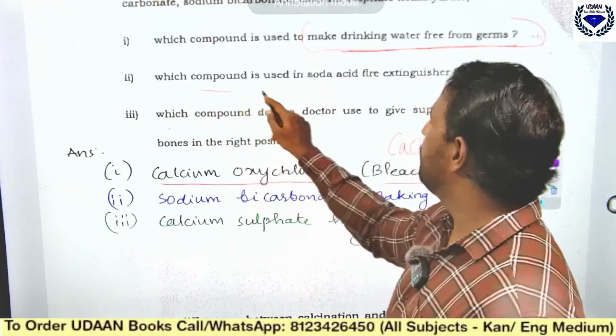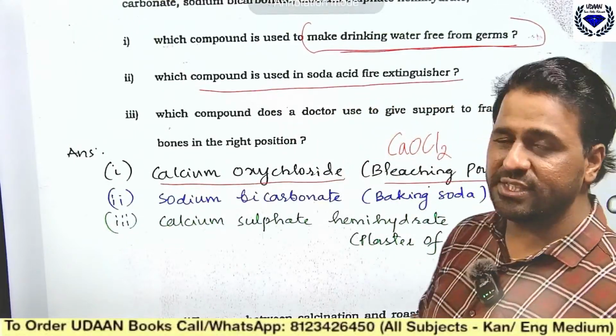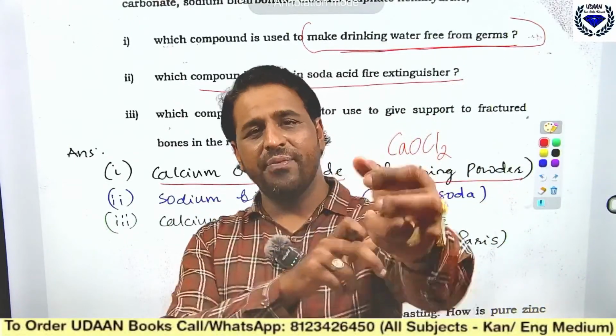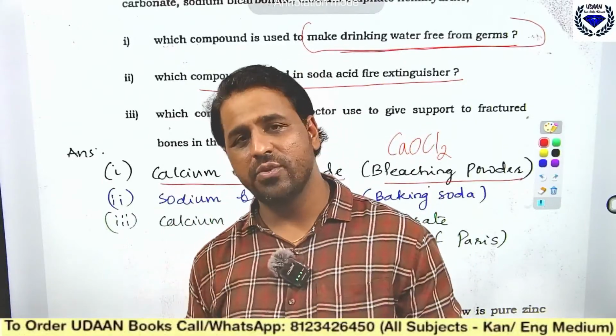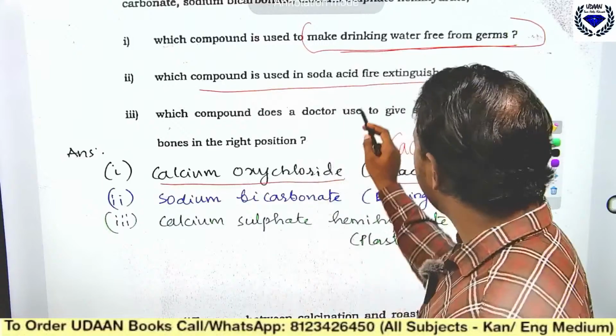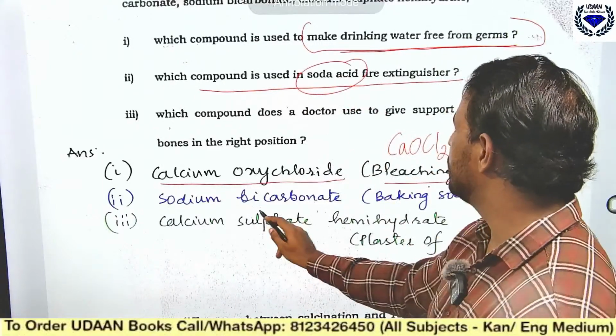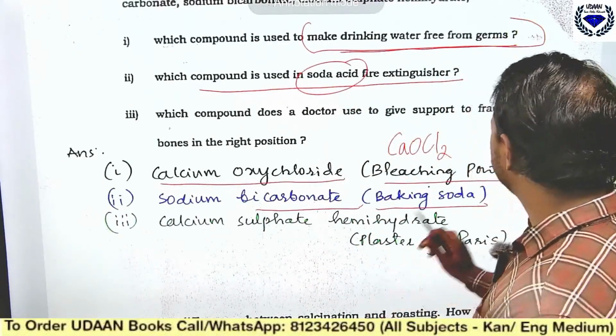Then which compound is used in soda acid fire extinguisher? In order to put off a fire, we use a fire extinguisher. In the soda acid fire extinguisher, we are using sodium bicarbonate. It is called baking soda.